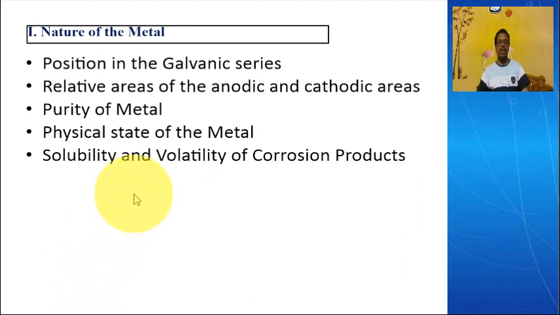First one is the nature of the metal. These are the factors discussed in the syllabus: position in the galvanic series, which we will look at in the next slide, relative areas of anodic and cathodic areas, purity of the metal, physical state of the metal, and solubility and volatility of corrosion products. In the last class I mentioned corrosion product. For example, if you take iron, rust is the corrosion product. If you take copper, the greenish film formed on the surface of the copper is a corrosion product.